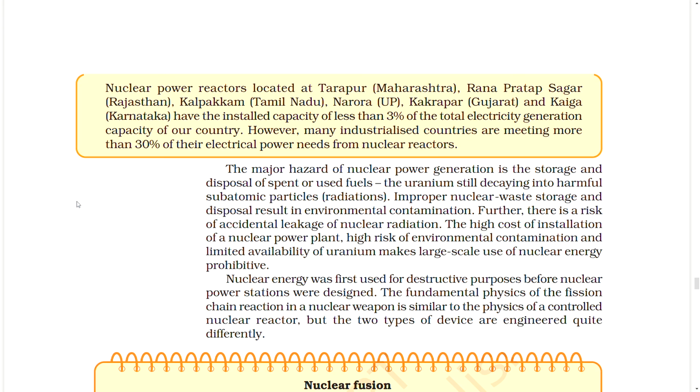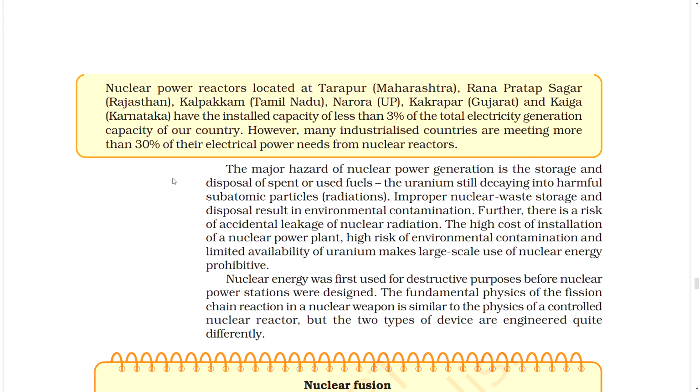Nuclear power reactors located at Tarapur, Maharashtra; Rana Pratap Sagar, Rajasthan; Kalpakkam, Tamil Nadu; Narora, UP; Kakrapar, Gujarat; and Kaiga, Karnataka have the installed capacity of less than 3% of the total electricity generation capacity of our country. However, many industrialized countries are meeting more than 30% of their electrical power need from nuclear reactors.